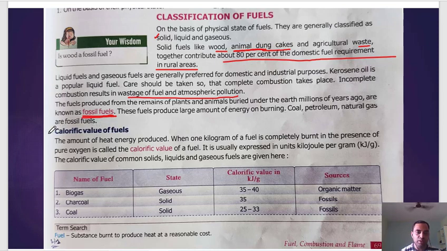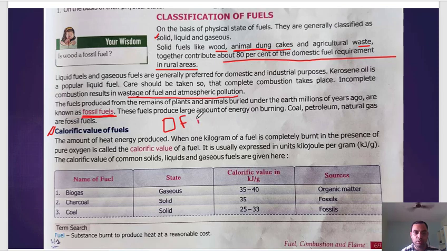Now this is important: calorific value. What is the meaning of calorific value? Very important. The amount of heat energy produced when 1 kilogram of fuel is completely burned in the presence of pure oxygen is called the calorific value of a fuel. Suppose this is a fuel F, and its mass is 1 kg.